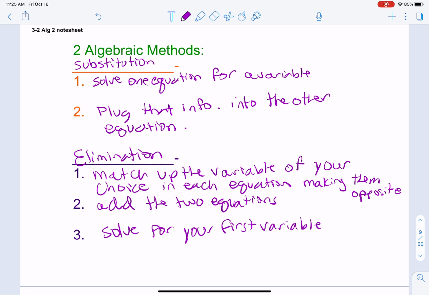Okay? There are certain situations where substitution is important or helpful, and there's certain situations where elimination is. It really just depends upon the setup of the equations, and there's just some little hints I'll give you as to which one might work better.